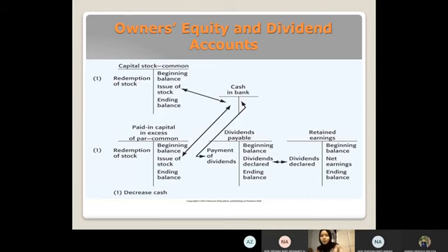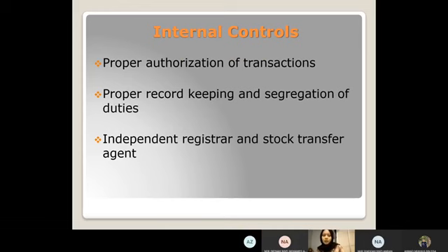Next slide is internal control. We have three internal controls, which is first, proper authorization of transactions. Proper authorization of transactions is needed because owners' equity transactions are typically material. The following types of owners' equity transactions usually require specific authorization. First, issuance of capital stock. Second, repurchase of capital stock, and third, declaration of dividends.